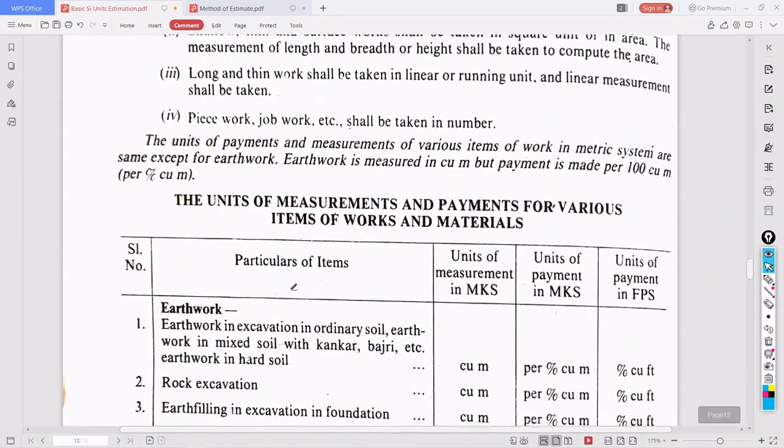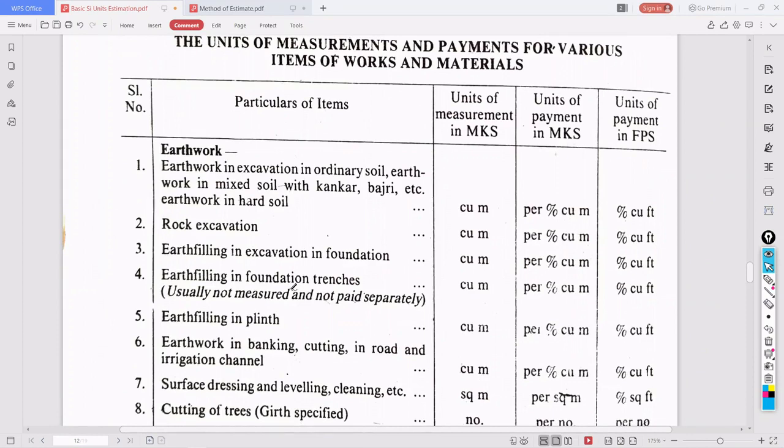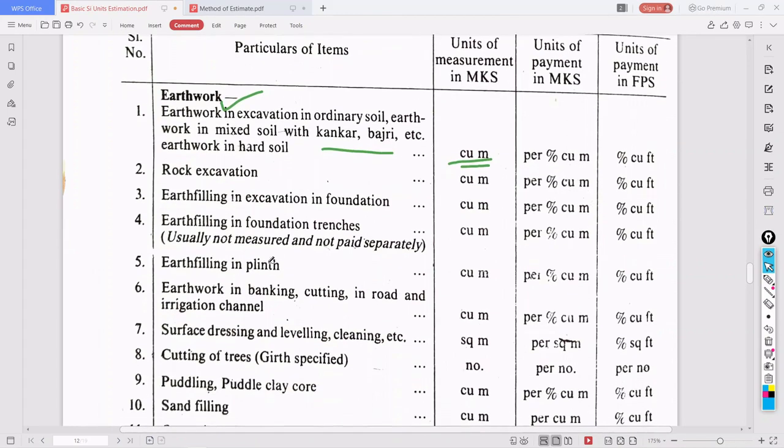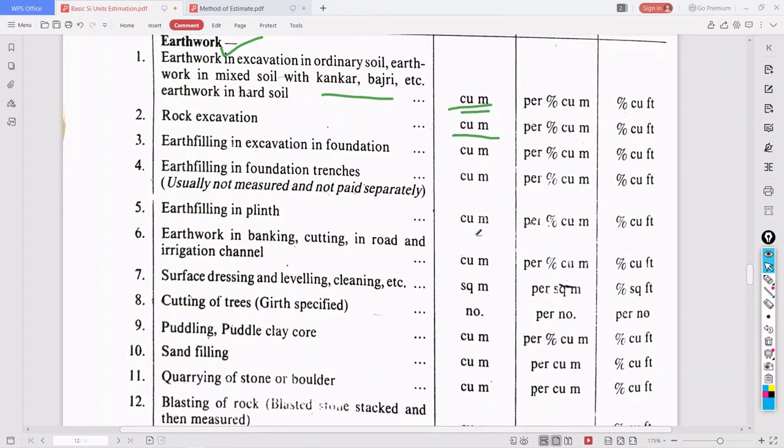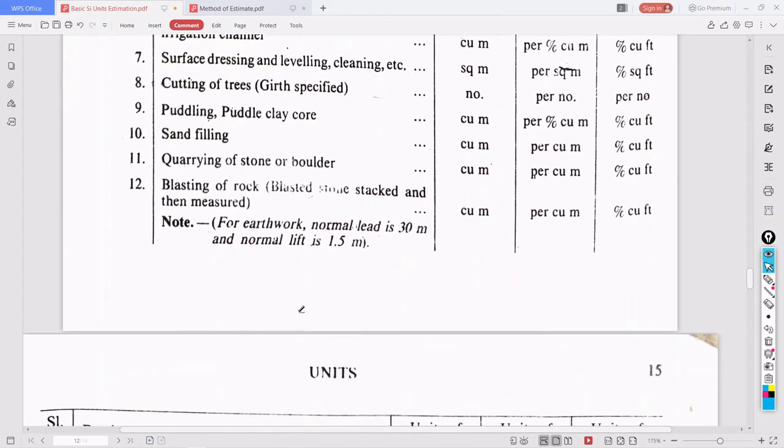Now we will see the units of measurements and payments for various items of works and material. Some of them I will mark here. Earthwork in excavation in ordinary soil, earthwork in mixed soil with kankar, bajri, etc. are taken in cubic meters. Rock excavation, cubic meter. Earthwork in plinth, cubic meter.